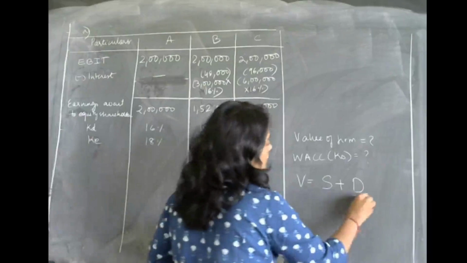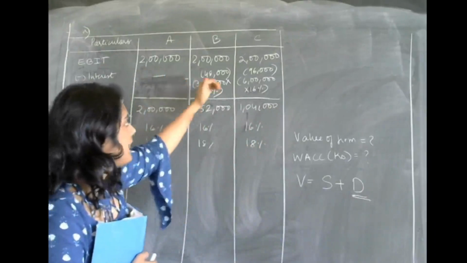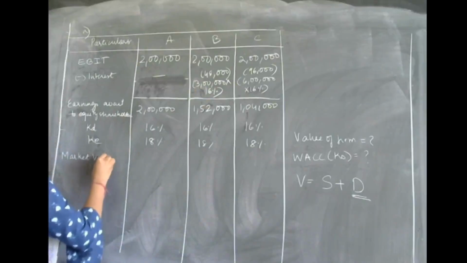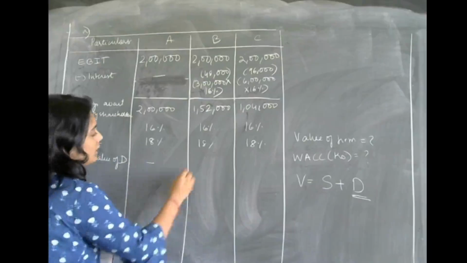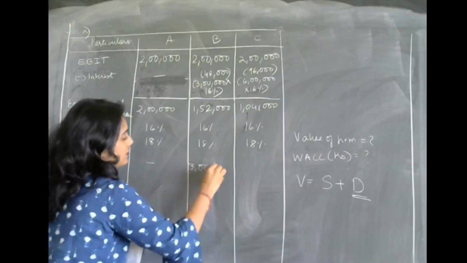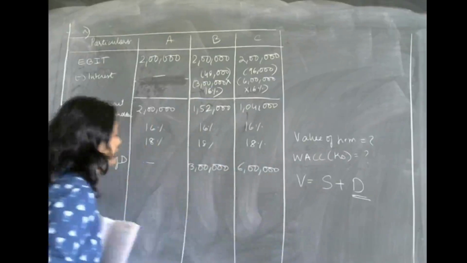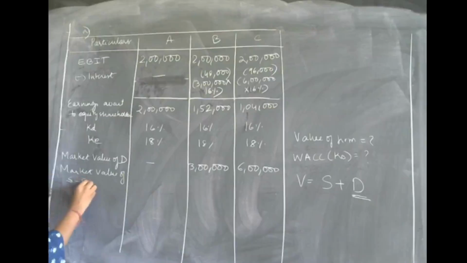Market value of debt we already know. It is 0 here, it is 3 lakhs here, and it is 6 lakhs here. Then coming to market value of S, that is equity.